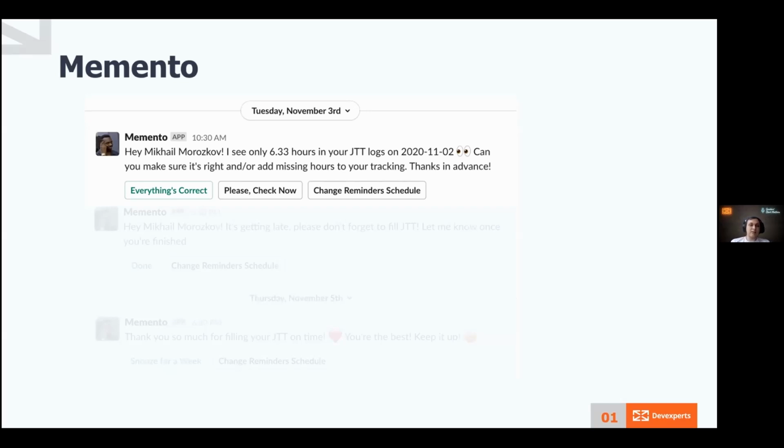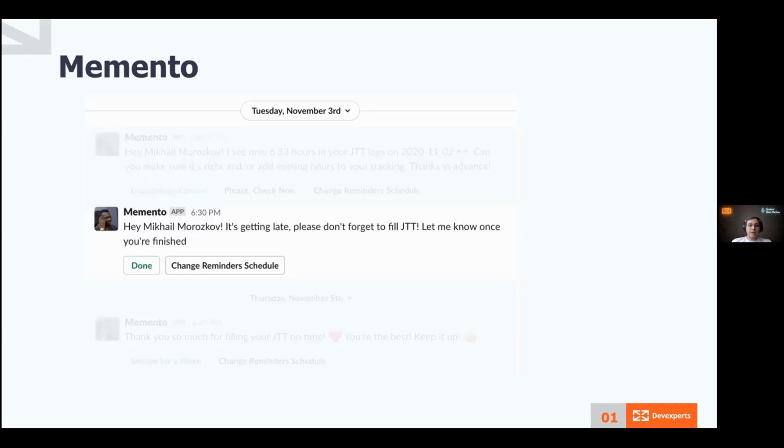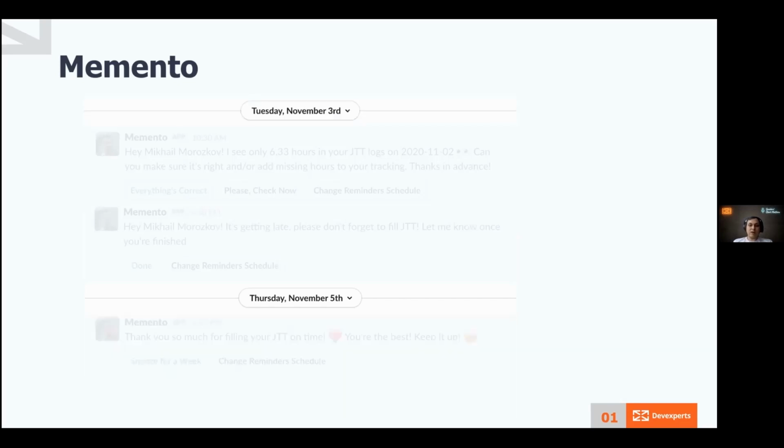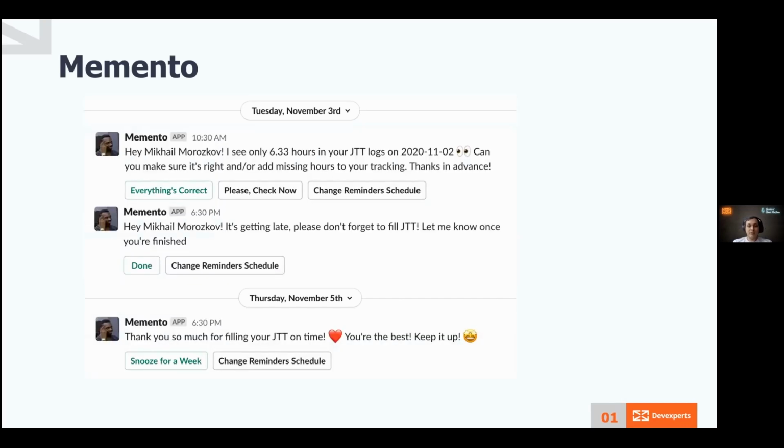Memento checks the previous working day in the morning, and if you have not filled tracking, it sends a notification. It checks the current day in the evening and kindly asks you to fill your tracking if it's not full. If everything is fine, it sends a motivation message to you. Memento knows that the current day is not a working day for you and doesn't perform any action on these days. You can see that on 1st of November, Mikhail didn't get a notification because it was a holiday in Russia.